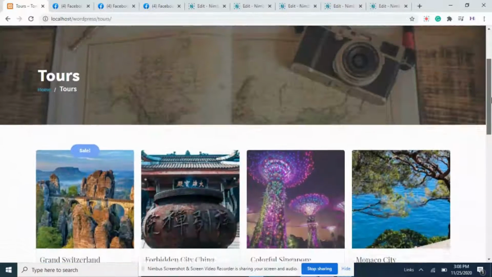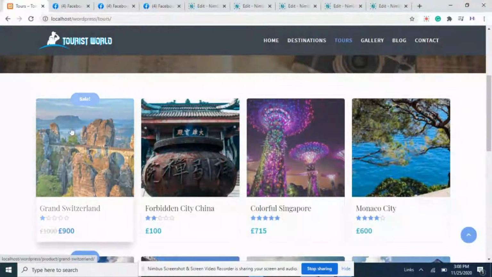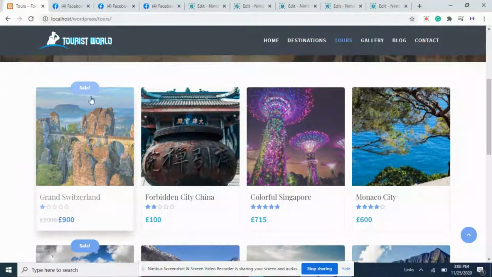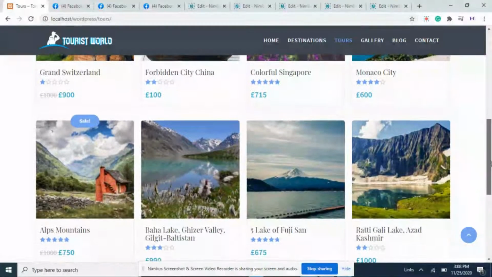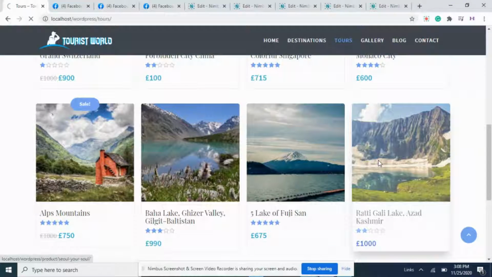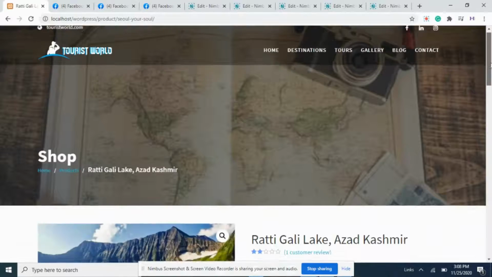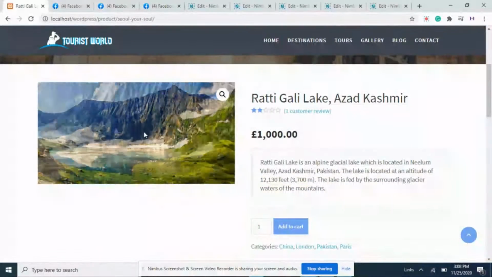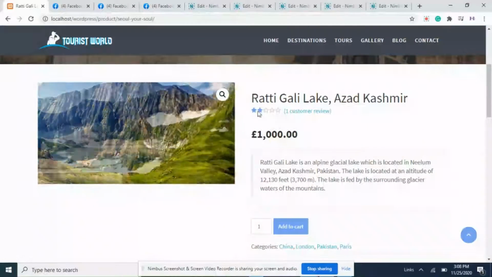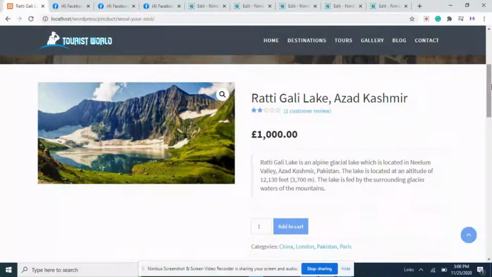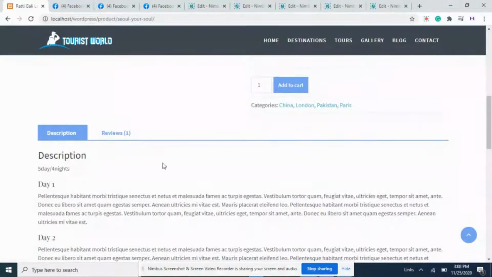Here is the tours page. As you can see, I am using cards and a tag. If something is on sale, then I have used a sale tag. All right, there are the stars, pricing, and so on. If I click on the Ratikali lake tour, you can see something related to it. Here are the pricing, customer reviews, add to cart option, description, and reviews.